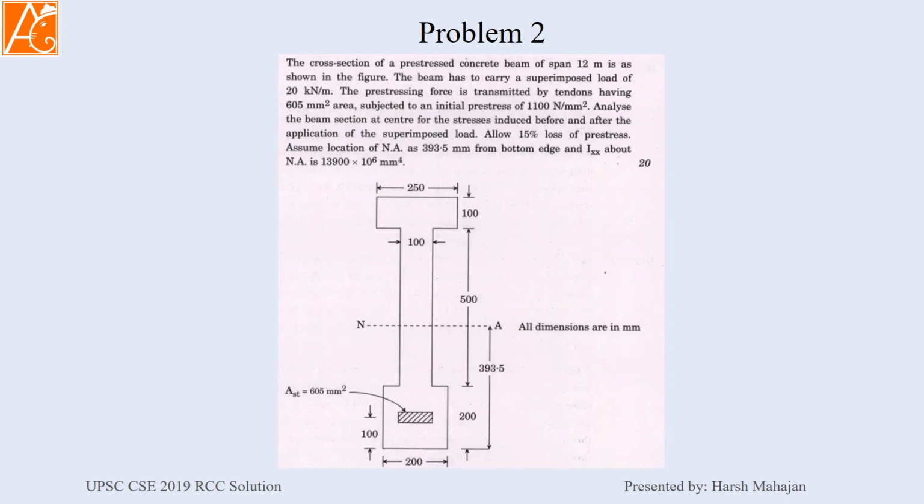So here you just have to calculate the stresses at the top and the bottom of this beam section. One thing is very beautiful here: you know the location of the neutral axis and the moment of inertia. If not, then you have to consider this I section and calculate all these things.